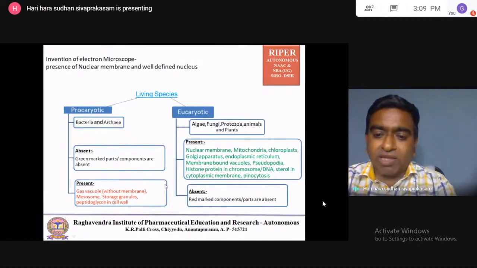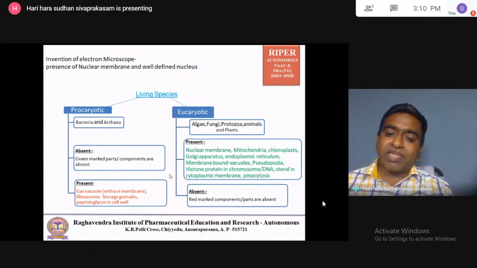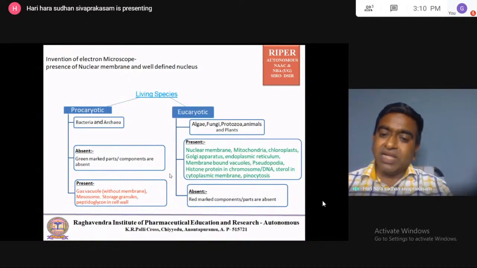Membrane bound vacuoles are nothing but gas vacuoles. Gases are present inside the cell, but covered by a protein coat. But in the prokaryotic, the membrane bound gas vacuoles are not there. A membrane bound gas vacuole is nothing but a gas covered by a protein membrane.